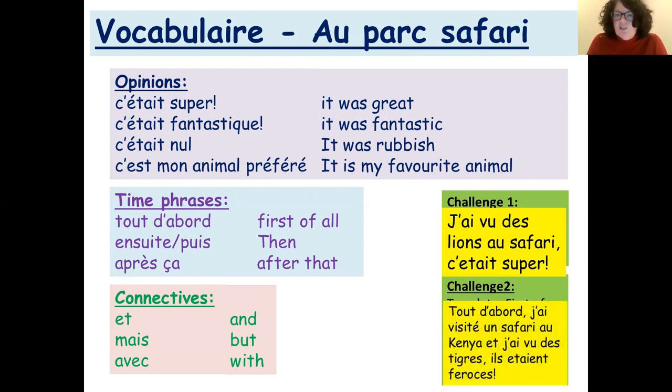Tout d'abord, j'ai visité un safari au Kenya et j'ai vu des tigres. Ils étaient féroces. Okay, how did you get on with that one? Give yourself another 2 points. Did you remember the S on the plural? Did you remember the S here for the plural? And did you remember that it was they for the plurals there?